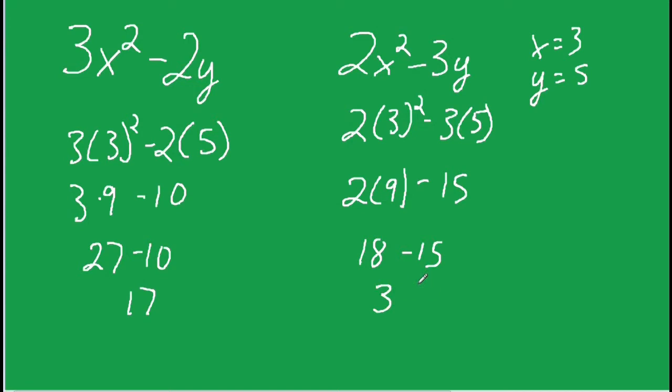Let's go back and look at our problem one more time. By how much does the value of the first expression exceed the value of the second expression? We'll recall that asking how much one value exceeds another is a subtraction problem. So now that I've got my two answers, I'm just going to subtract them. 17 minus 13 gives me a final answer of 4. The answer is 4, my first choice.